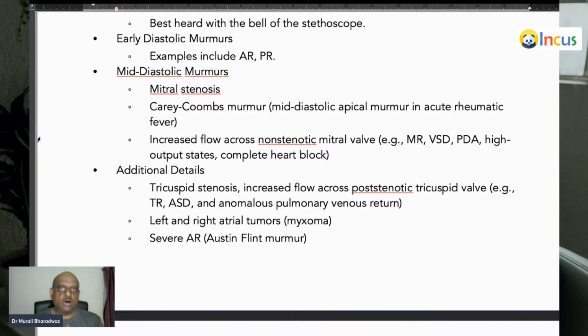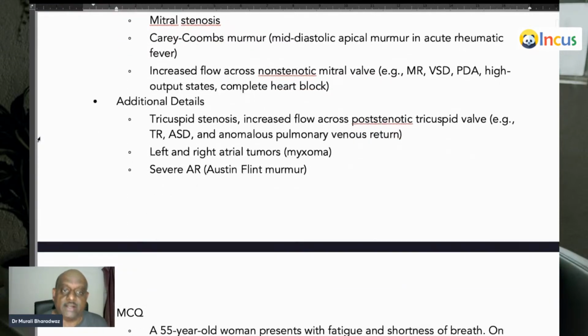That's the reason in MR, VSD, PDA, high output state, complete heart block, too much blood crosses a normal valve. At the time when the left atrial blood is going into the left ventricle during ventricular diastole, you listen to the mid-diastolic murmur, is what you need to remember.